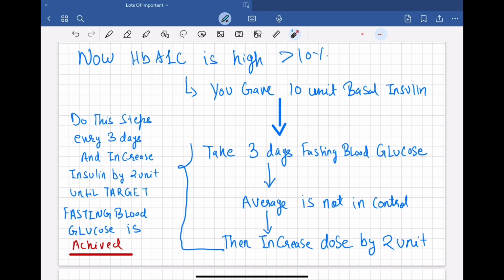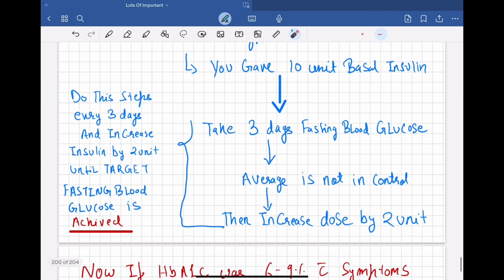And if the average is more than 120, or it is 220 or 170, then you increase the dose by 2 units. Now you can do this increment twice a week, 2 times in a week, right? So you measure this, change on the 4th day, again for 3 days you take the fasting blood glucose level of the patient, take out the average and increase by 2 units.